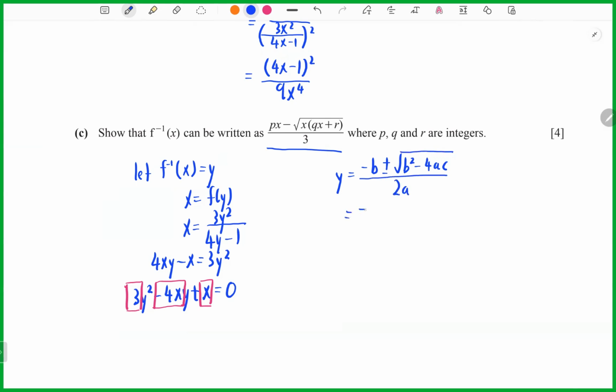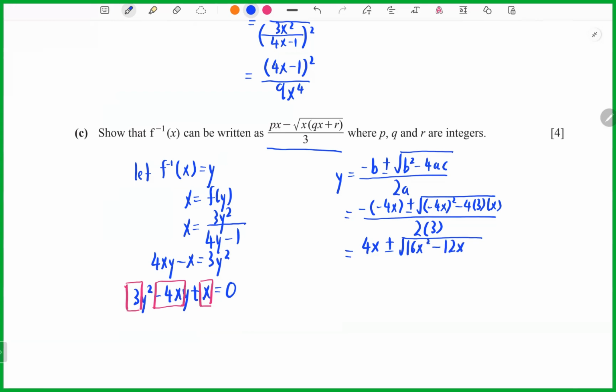So we get negative of negative 4x plus or minus the square root of (negative 4x) squared minus 4 times 3 times x, over 2a, which is 6. So now you will get 4x plus or minus. You cannot use the calculator, so you just expand: 16x squared minus 12x.